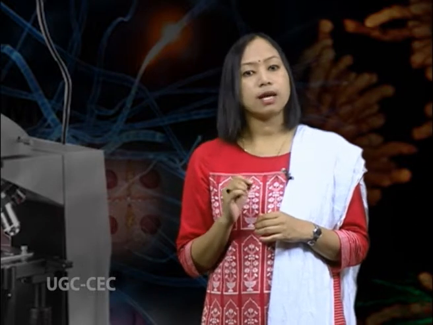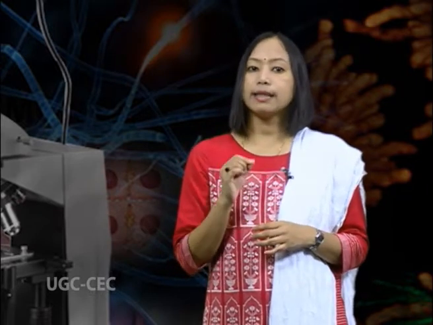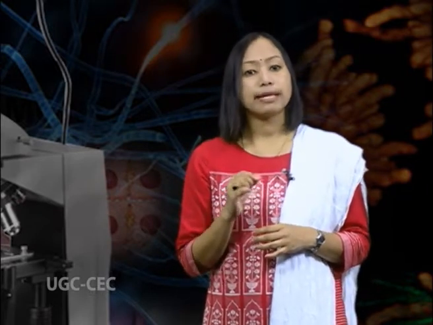Onion root tip cells have a cell cycle of approximately 24 hours duration, that is they divide once in 24 hours, and this division usually takes place about 2 hours after sunrise. Therefore, roots grown on water should be cut only at this time to score the maximum number of dividing cells.